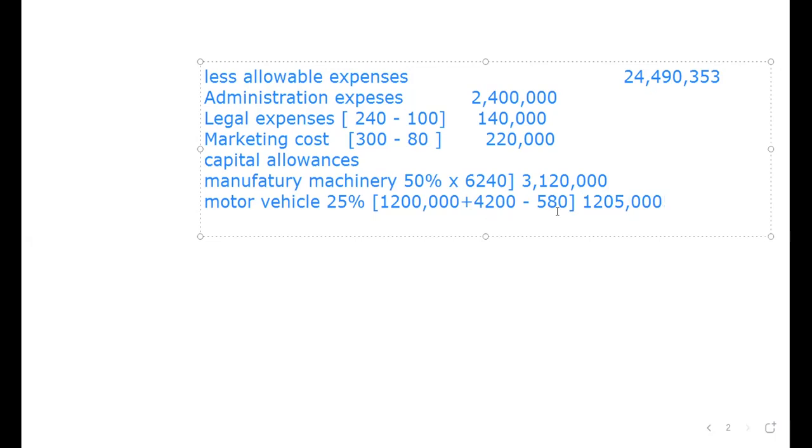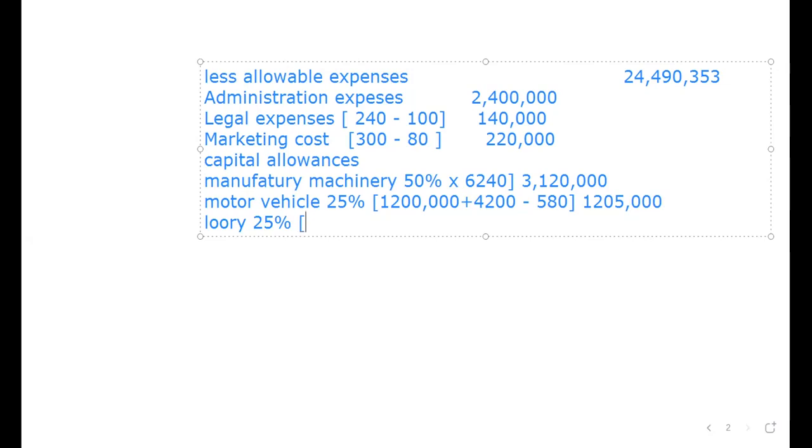We'll go for the next. After motor vehicle, we have purchase of lorry. Let's write the lorry. Now, the written down value of the lorries was 4 million. The rate for lorries is 25%.